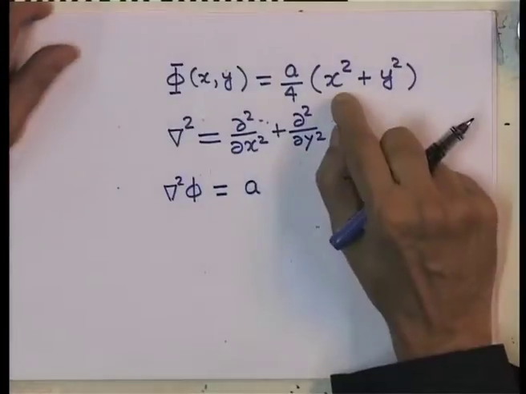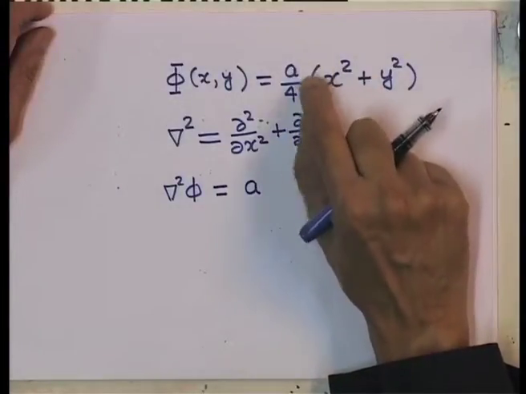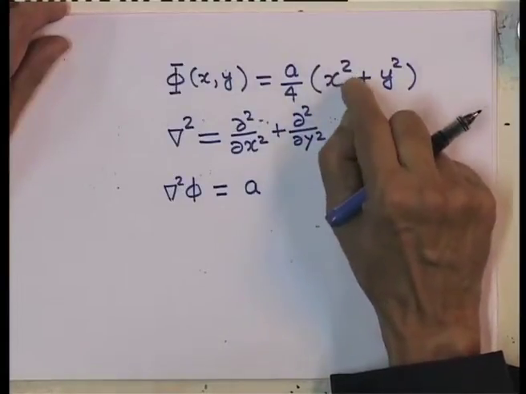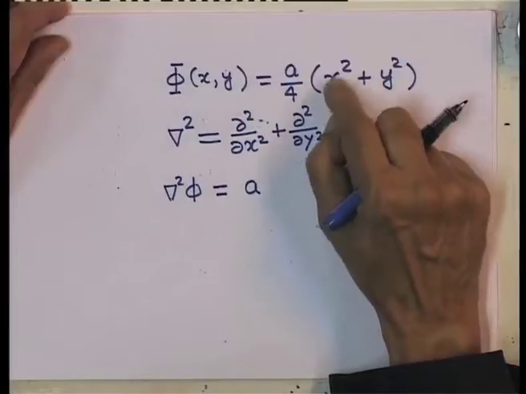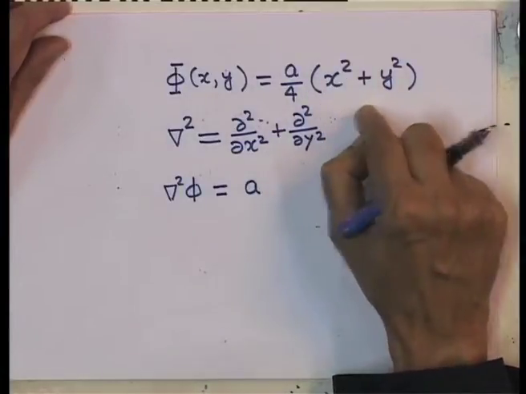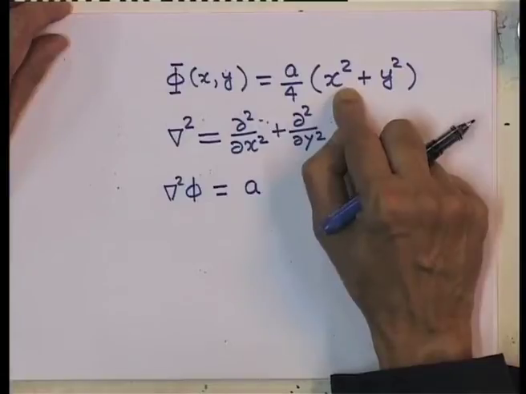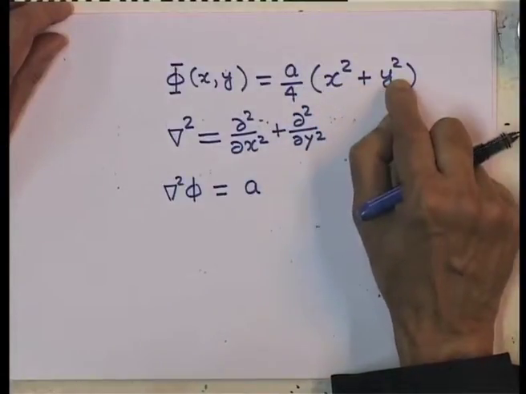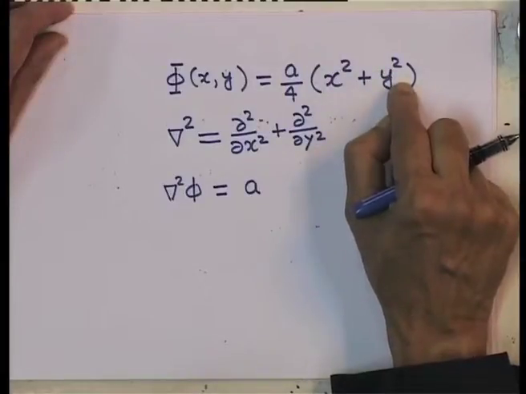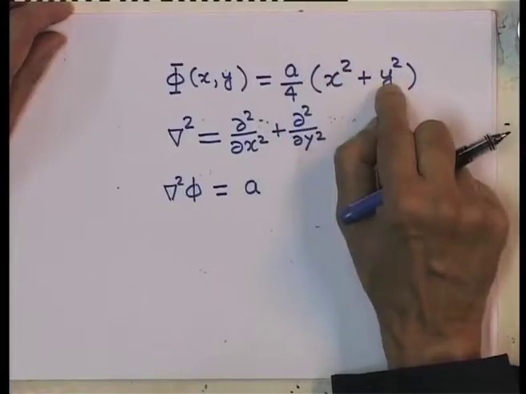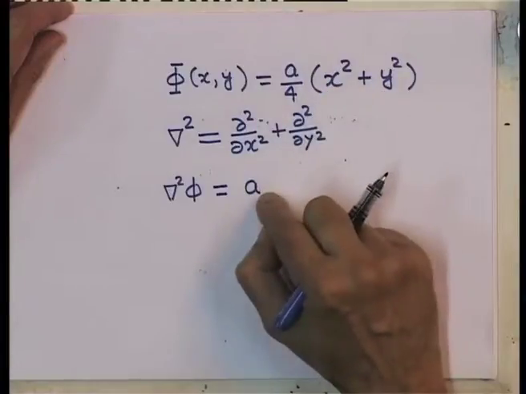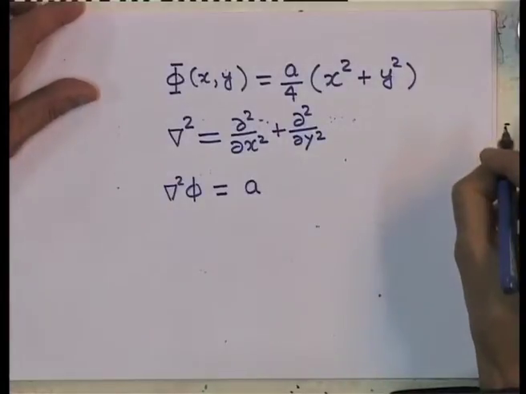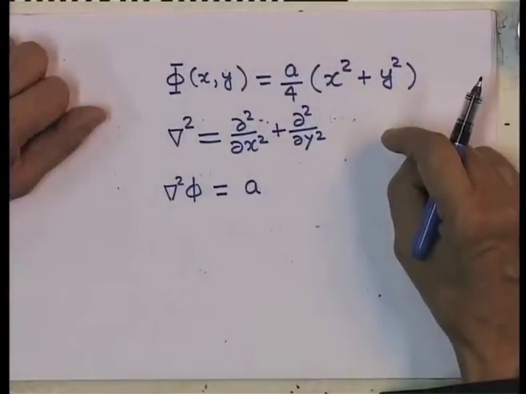You can see it: the first derivative gives you 2 x a by 4, that is a x by 2. The second derivative will reduce the power by 1, so I will have just a by 2, and similarly the second derivative with respect to y will be another a by 2, and as a result the total second derivative is equal to a. Now, this is of course not Laplace's equation, this looks like Poisson's equation.